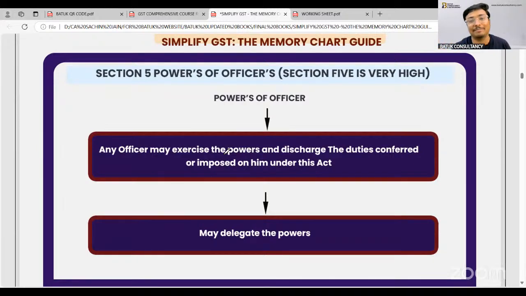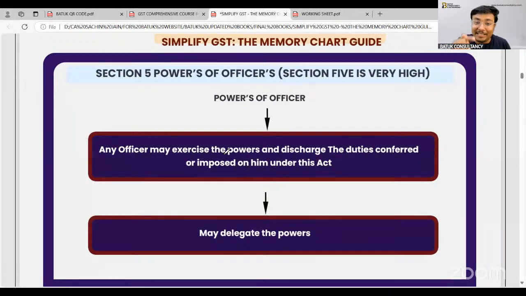Because they have the powers. So this section number 5 provides the powers of the GST commissioners or GST officers. In this section, the government has prescribed the various powers: the officer can issue the summons, the officer can issue the notice, the officer can go for physical verification, or the officer can assign the powers to others.